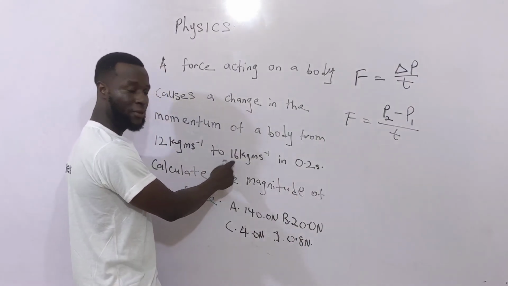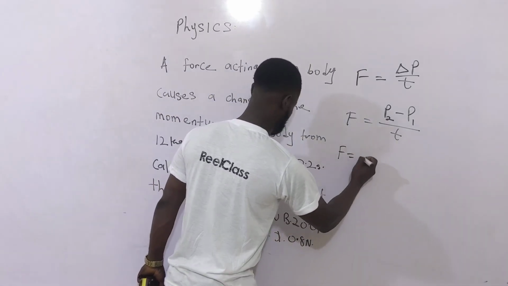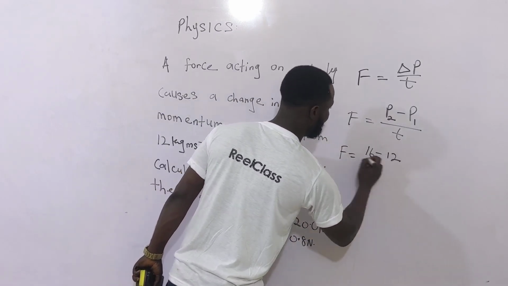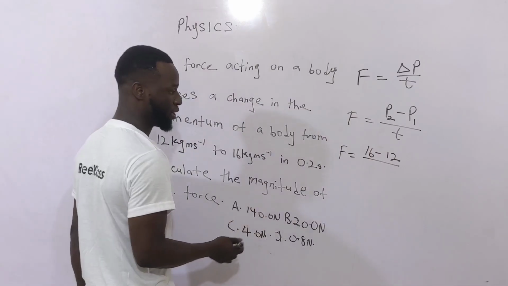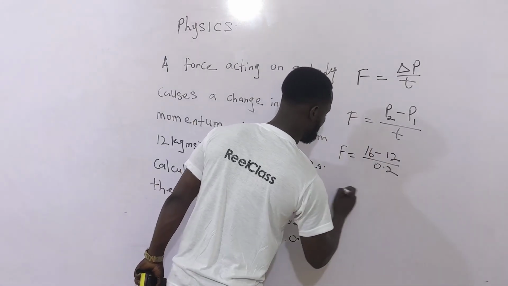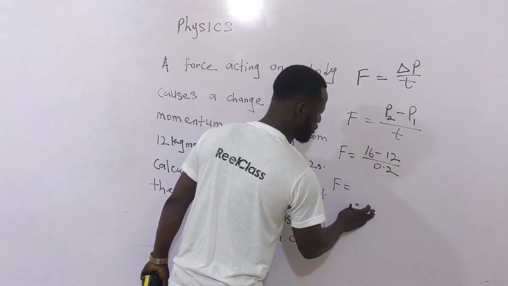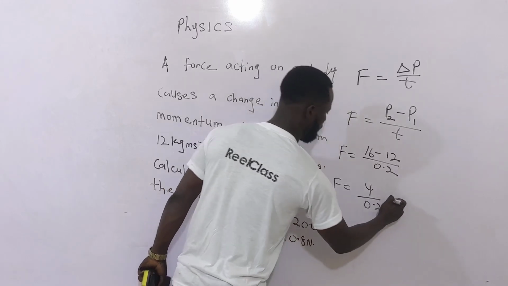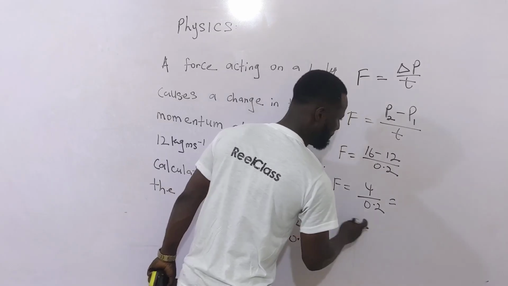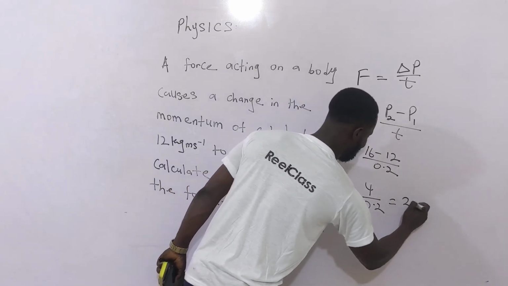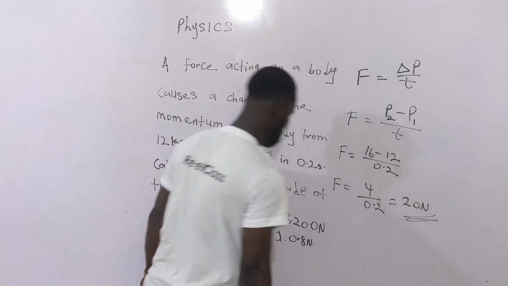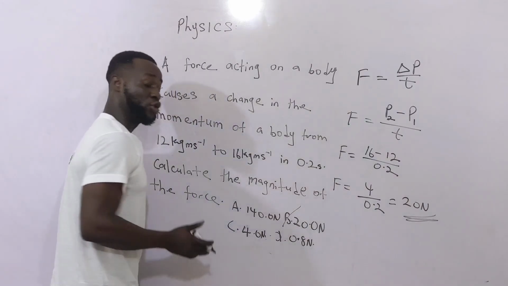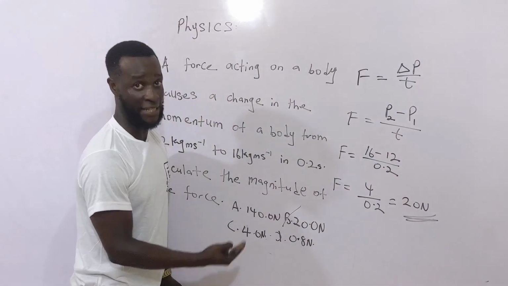So the change in momentum is 16 minus 2, divided by the time, which is 0.2 seconds. From here, 16 minus 2 will give me 14, divided by 0.2, which will give me 70 Newton. So the force is 70 Newton.